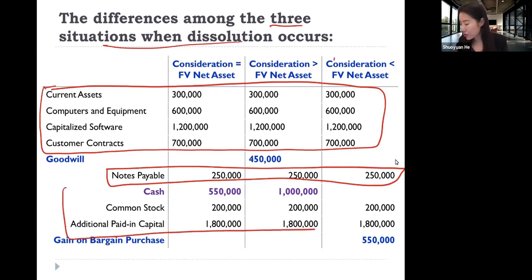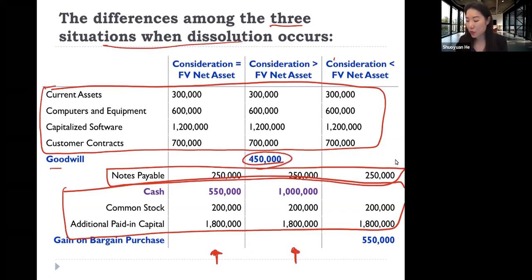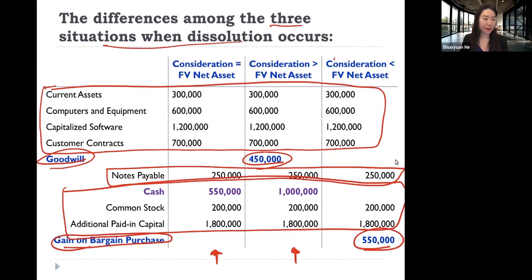And the consideration transferred, depending on how much we transfer, we credit at its fair value. And then the difference: if there's no difference, which is the first situation, we don't need to do anything. If the difference is at the debit side, we debit it as goodwill. If the difference is at the credit side, we credit it as gain on bargain purchase.